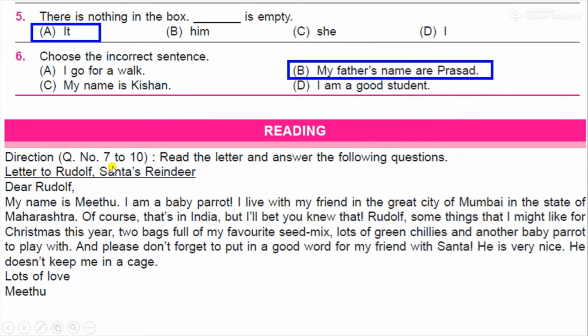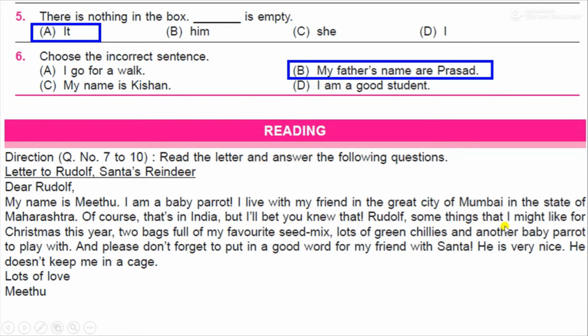Now for question number 7 to 10, it is a reading. Read the letter and answer the following questions. Letter to Rudolph, Santa's reindeer. Dear Rudolph, my name is Mithu. I am a baby parrot. I live with my friend in the great city of Mumbai in the state of Maharashtra. Of course, that's in India, but I will bet you knew that.